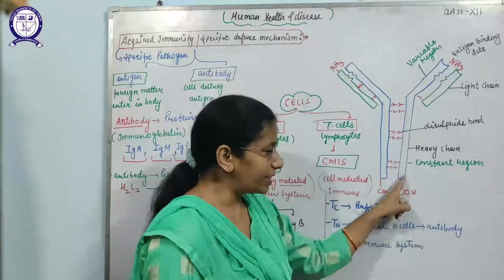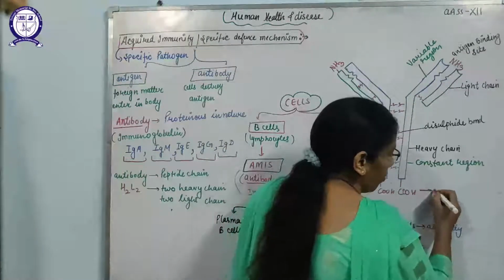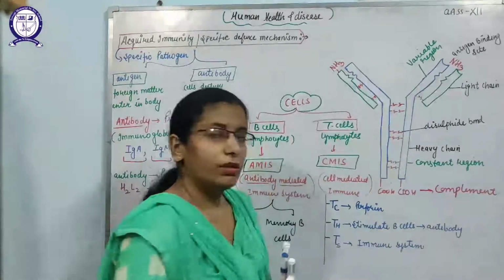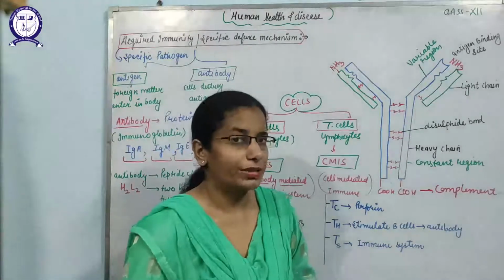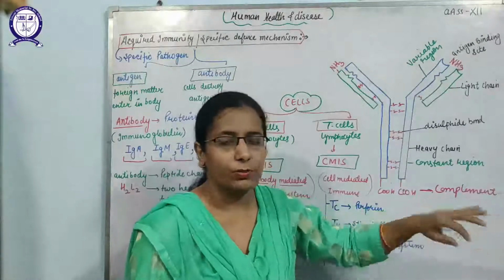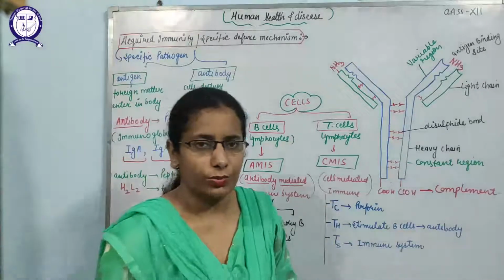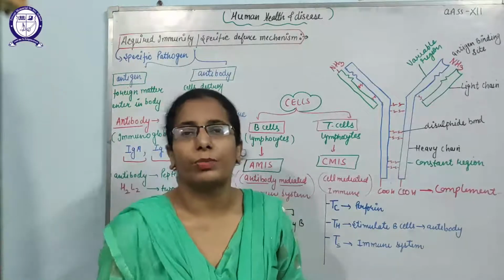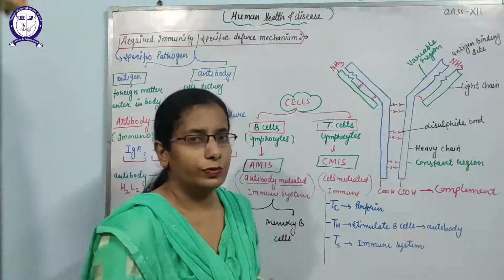In the constant region, that is connected to the COOH. Further, this part is attached with the complement system. When any of the pathogens will bind on the antibody, it will make the antigen antibody complex. At that time, this constant region will be active, and then it will bind with the complement system, and that complement system will be responsible for killing of the specific pathogens. It will cause the opsonization, it will cause the inflammation, it will cause the rupturing of the pathogens also. So the complement system will perform a very useful function.